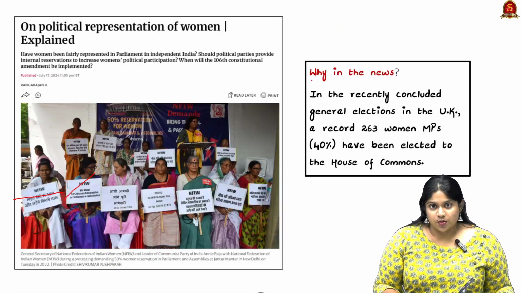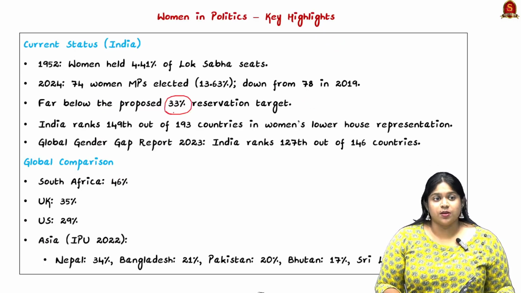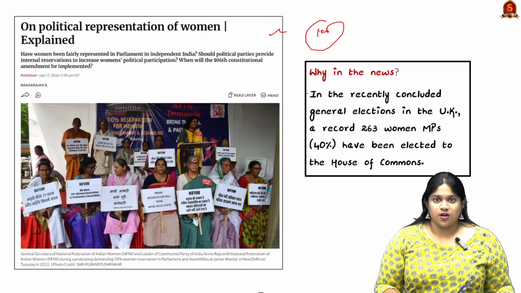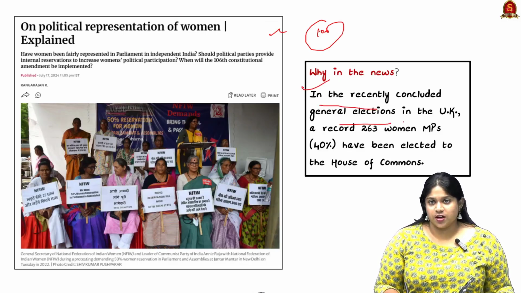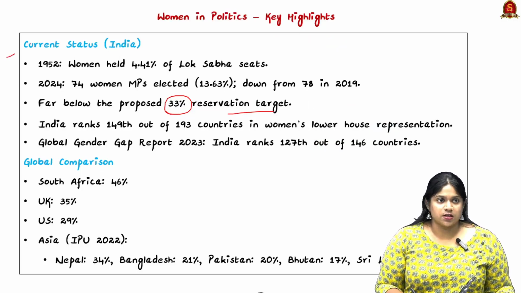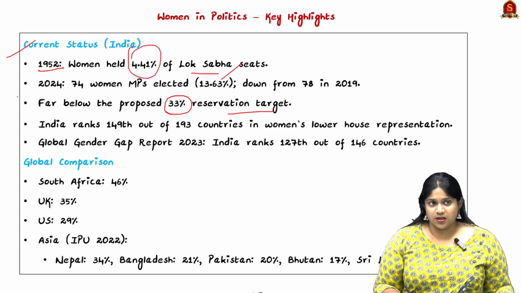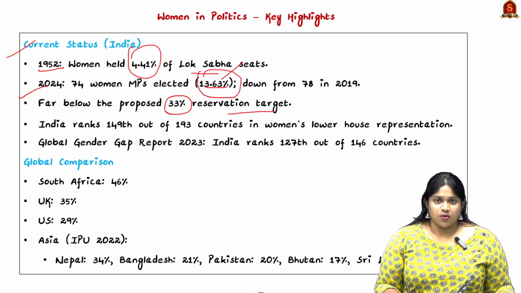Now moving on to the next topic, that is women in politics. So here, through the 106th Constitutional Amendment, there has been inclusion of a 33% reservation target. So here, why it is in the news also: the UK recently concluded general elections and recorded 263 women MPs, that is 40%, who have been elected to the House of Commons. Now comparing to India's current status, in 1952 women held 4.41% of Lok Sabha seats. In 2024 there is not much change, it is just 13%, which is down from 2019. So here it is far below the proposed 33% reservation target.